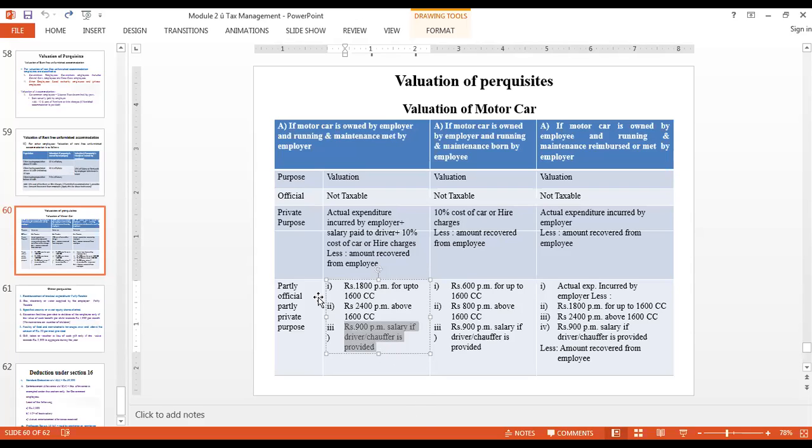Okay, and understand one thing, partly official and partly private purpose, this condition is applicable for all the three conditions. So irrespective of who is owning the car, who is maintaining the car, where the car is being used, if it is used partly for official and partly for private purpose, the same condition gets applicable for each and every one. Is it clear? Yes, sir.